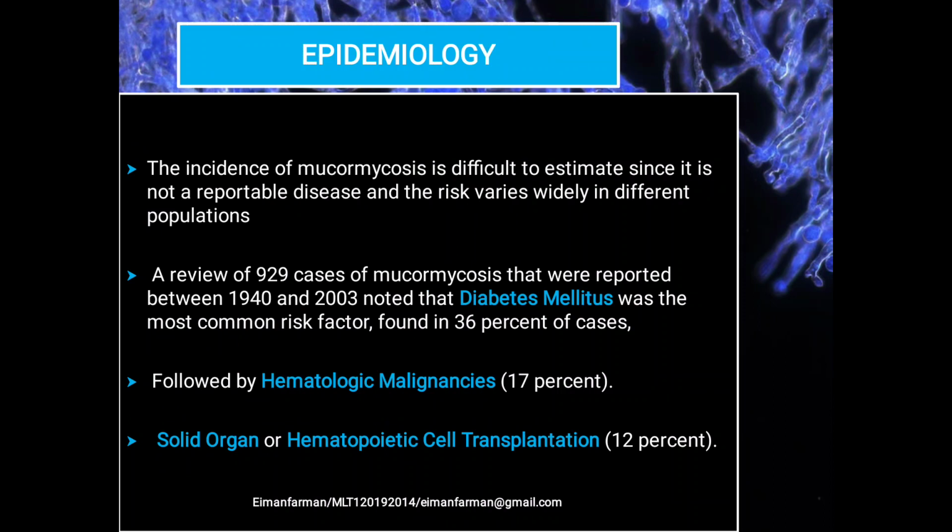Epidemiology. The incidence of mucormycosis is difficult to estimate since it is not a reportable disease and the risk varies widely in different populations. A review of 929 cases of mucormycosis reported between 1940 and 2003 noted that diabetes mellitus was the most common risk factor, found in 36% of the cases, followed by hematological malignancy at 17%, and solid organ or hematopoietic cell transplantation at 12%.